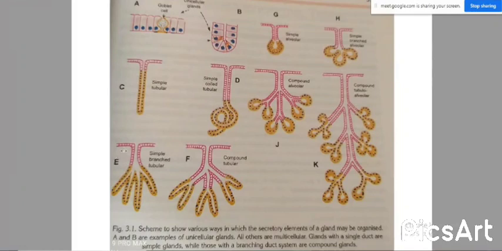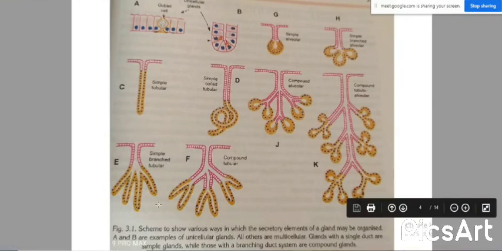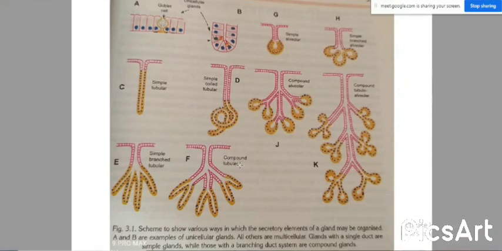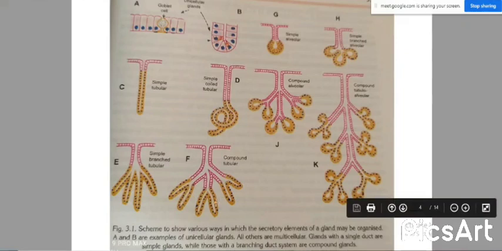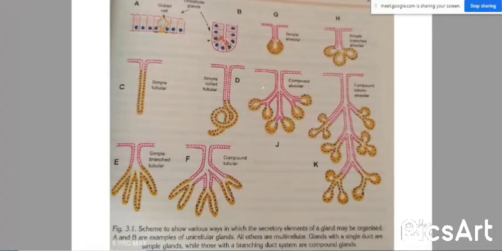In the case of E, you can see simple branched tubular. Like the simple branched alveolar, here the duct system ends in a branching pattern of tubules. Like that, here is compound tubular, where the duct system is also branched and the tubular secretory part is also branched. So these are the different classifications of glands depending upon the shape. Understood?